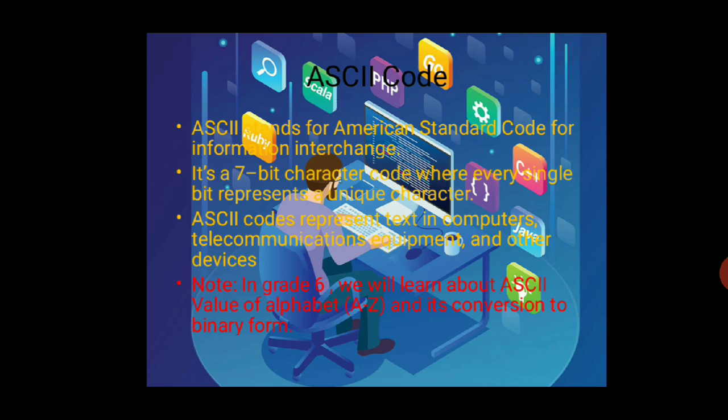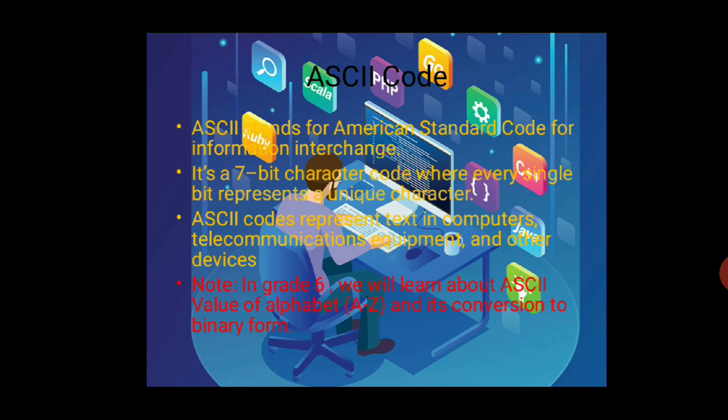And in grade 6 we will learn about the ASCII values of capital A to Z and small a to z. Here it is written, it is a 7-bit character code. It means earlier, when it was invented by the United States of America, it was a 7-bit ASCII code. 7-bit means there were only 128 symbols.